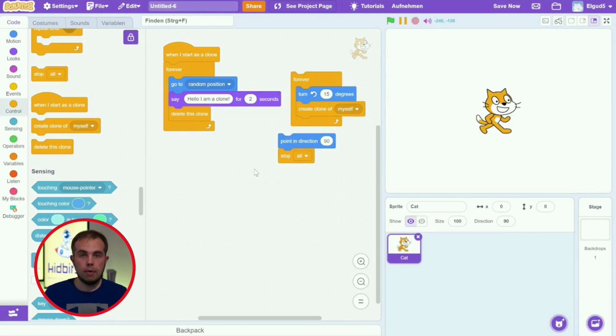Boom. Everything stopped. And that's what this command is good for. You can just completely stop the whole thing. This is very helpful, for example, if you want to end a game. For example, you lost in a game, so you want to stop it. Or maybe you won in a game, and so you also want to stop it and show a winning screen or a game over screen. These are some use cases that you could use it for.